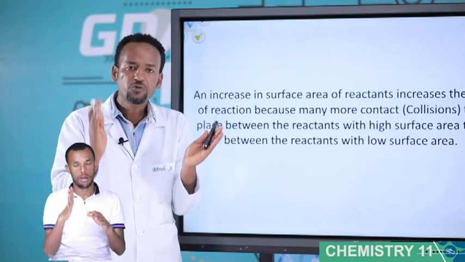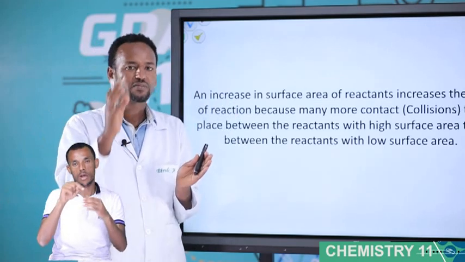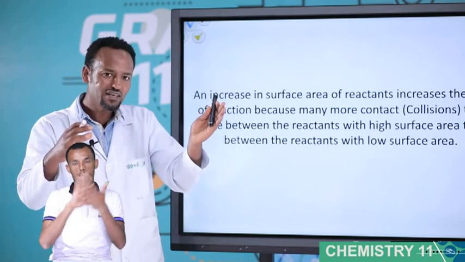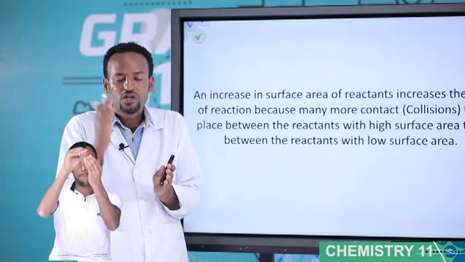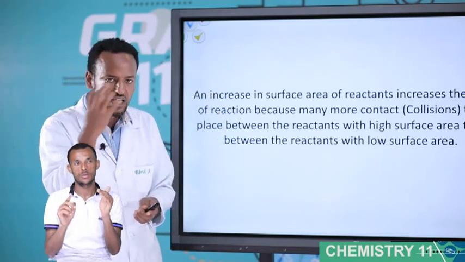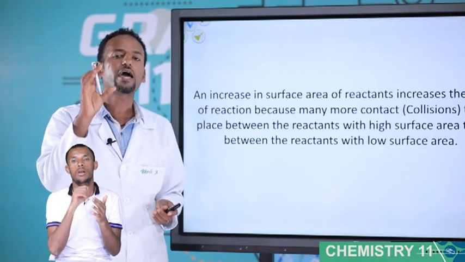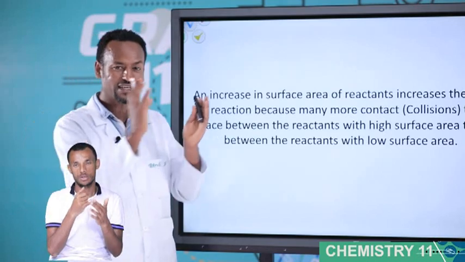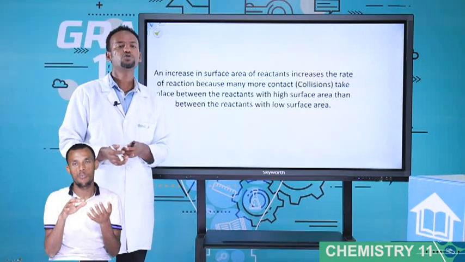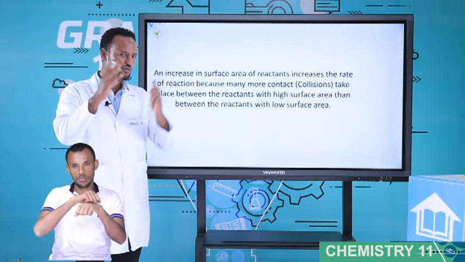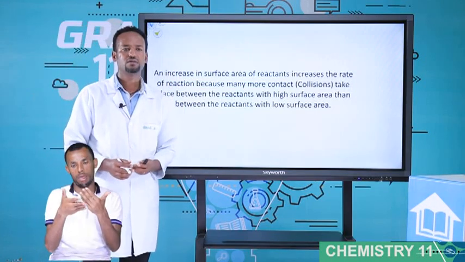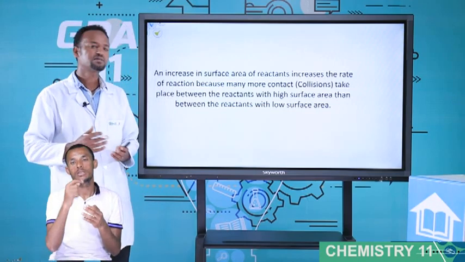High contact between what? Between solute and solvent. For example, let's take sugar with water. The contact between sugar and water is high, the rate increases. The contact between sugar and water is small, the rate decreases. No, the important point is not sugar. The important point is what type of sugar. Is it a crystal form or a powder form? Student, which one is more easily dissolved in water? Sugar in the form of crystal or sugar in the form of powder? Which one is easily soluble in water? Very good. The powder one is easily soluble in water.